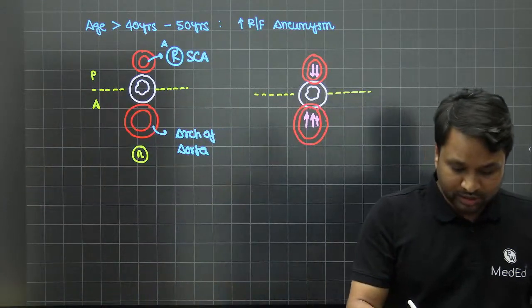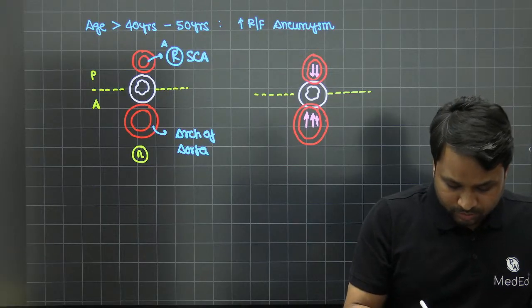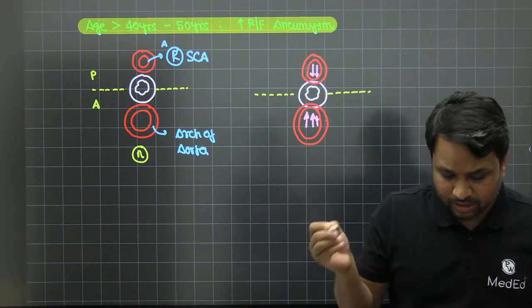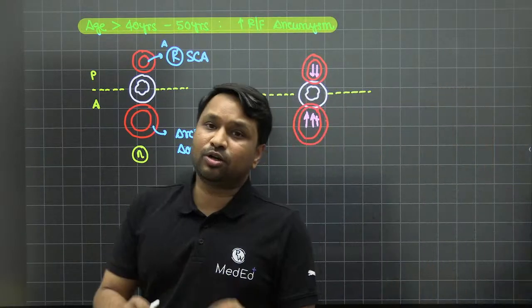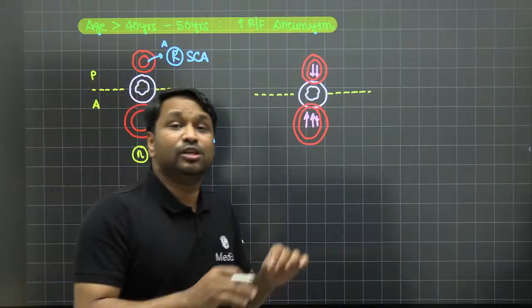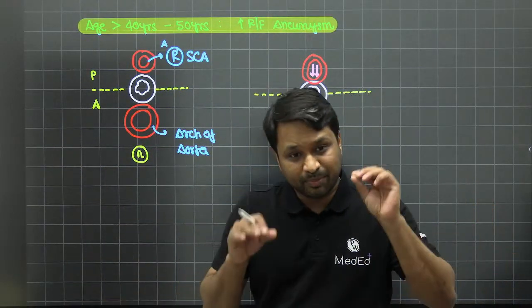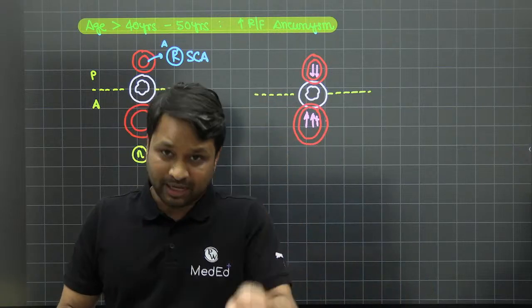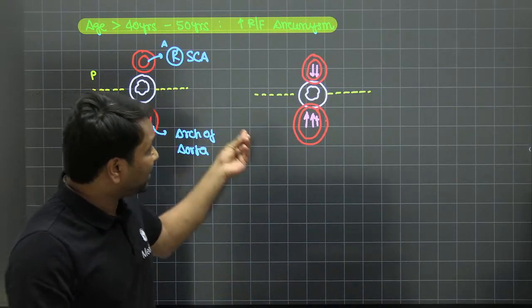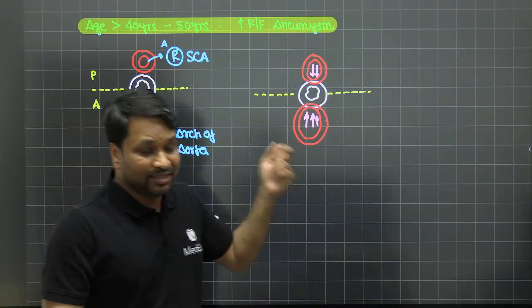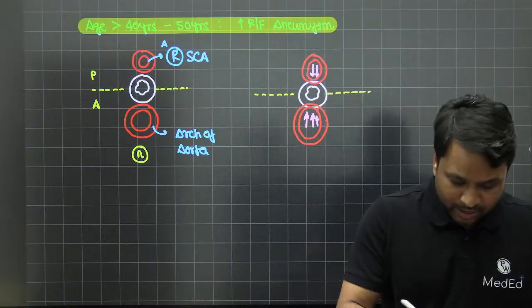So, as I told you in a very conceptual manner, even though this is a congenital disorder, the patient will not present with symptoms at birth or during the early phase of life. They present to you at a later phase of life, again with the symptoms of compression, but that is when these blood vessels enlarge, and these enlarge secondary to aneurysm.